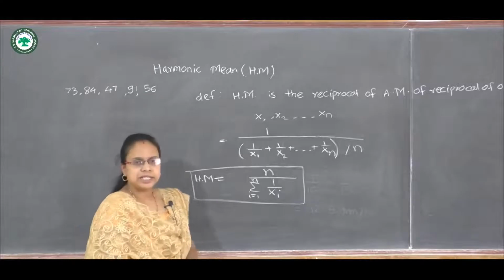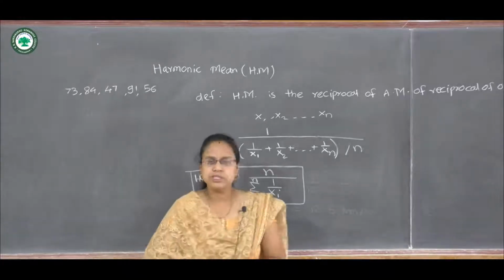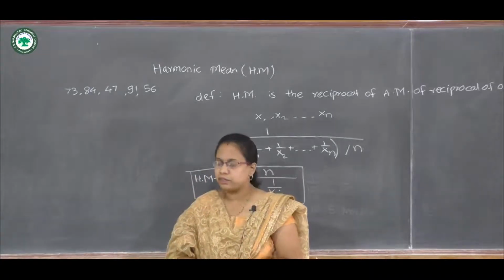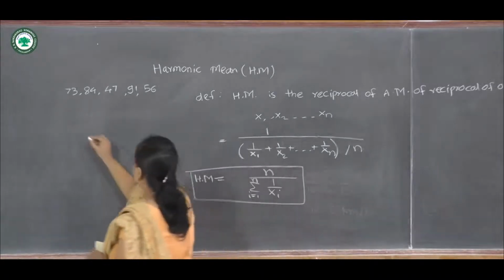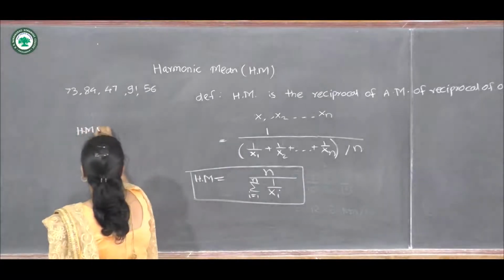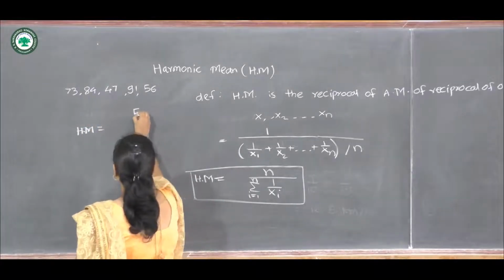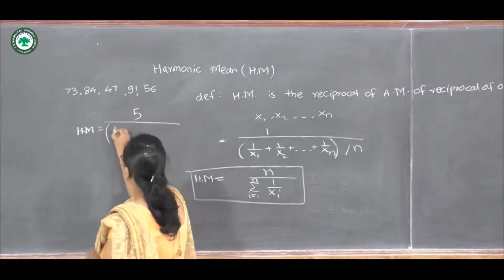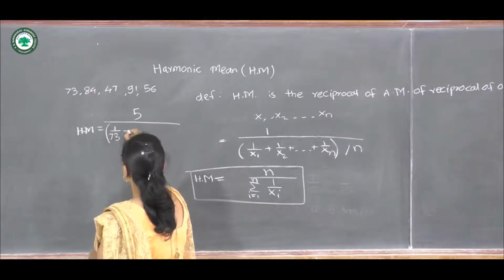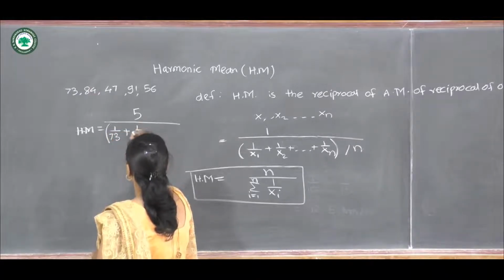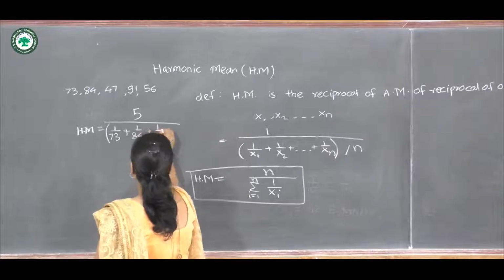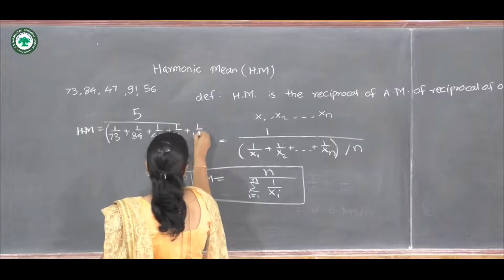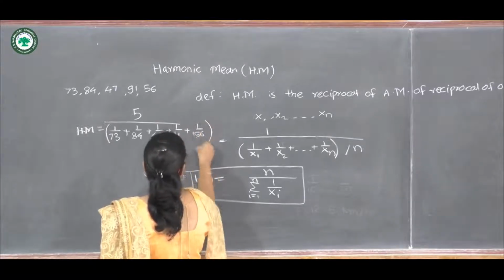Then we will see one example. Suppose these are the observations and we are calculating its harmonic mean. There are 5 observations, so 5 divided by the sum of the reciprocals: 1 upon 73 plus 1 upon 84 plus 1 upon 47, 1 upon 91 and 1 upon 56.